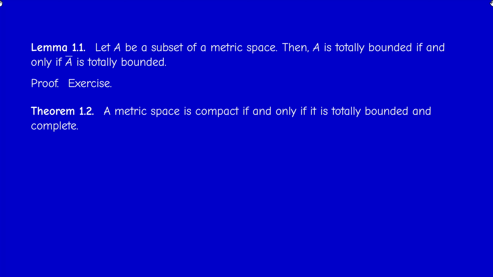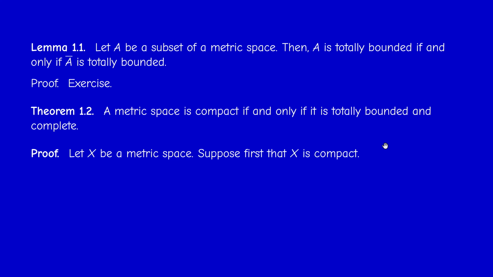And now we clarify the connection between compactness and total boundedness, because you said they are not equivalent. For a totally bounded set to be compact, it should be complete. So there is an extra condition that we need to put. Now, there are two implications. Compact implies totally bounded. We know that from the previous theorem. And if you recall from second year, compact implies complete. And this is not difficult to see, actually. I'll give you the idea now.